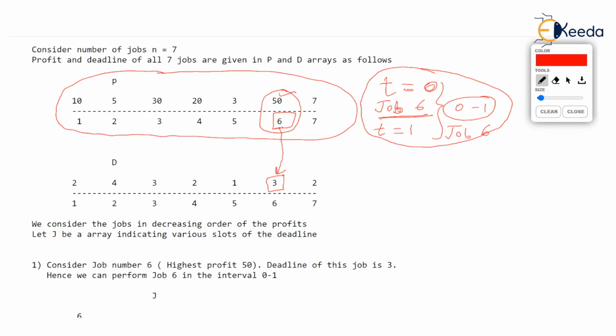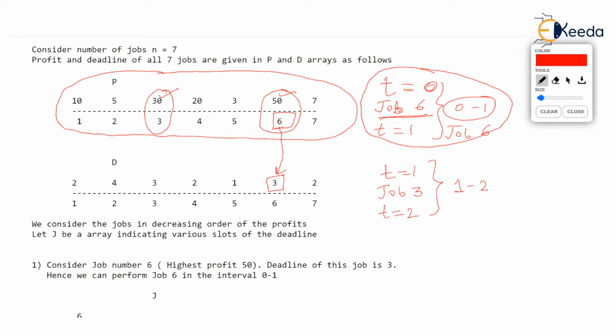Imagine. Now, let's see the profit array again. In the profit array, we see the next best job is the third job because it has the profit of 30. Just check this. So that is the next highest profit. So obviously the clock has already shown t equal to 1. So at t equal to 1, we will give our machine job number 3. And if we give job number 3 at t equal to 1, the machine will complete the job at t equal to 2 within 1 unit of time. That means we are going to perform job 3 in the interval 1 to 2.